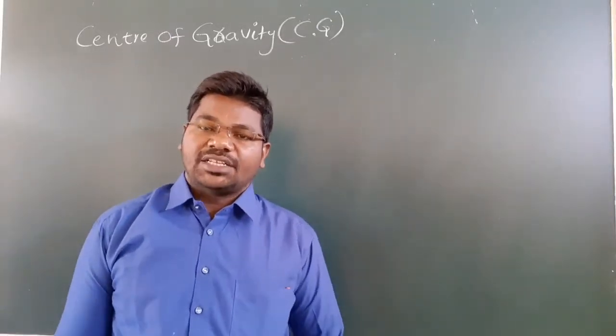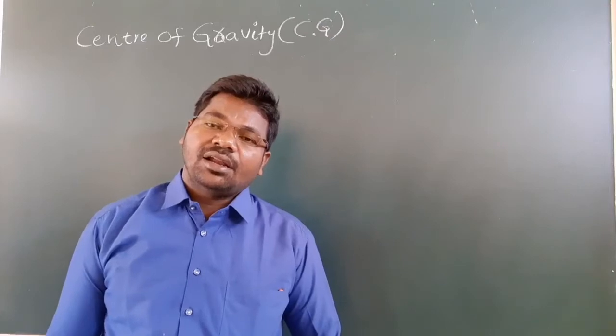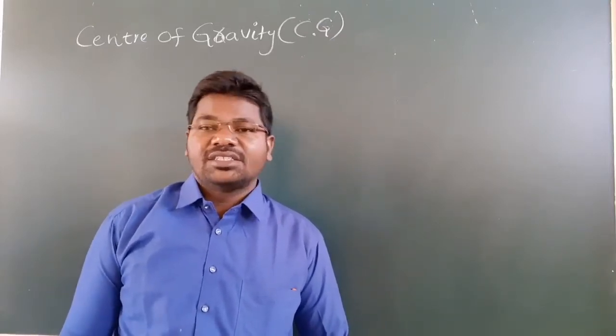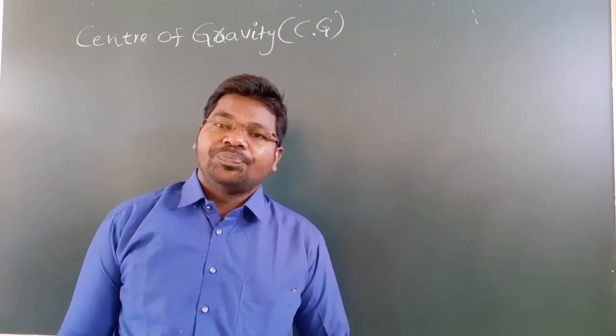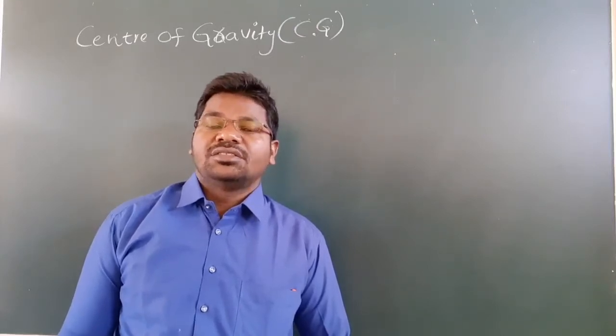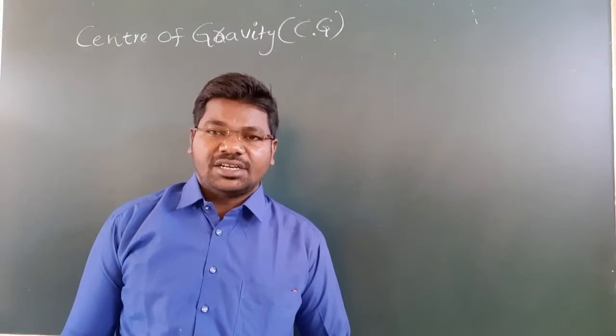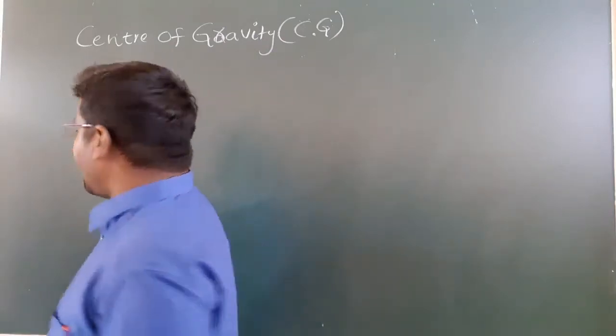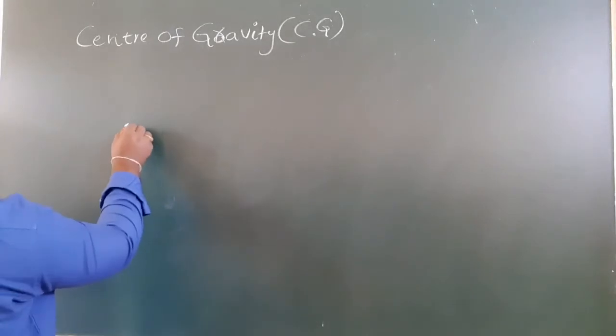See here, what is center of mass? Center of mass is a point on the body where the entire mass is concentrated. Here, center of gravity is a point on the object